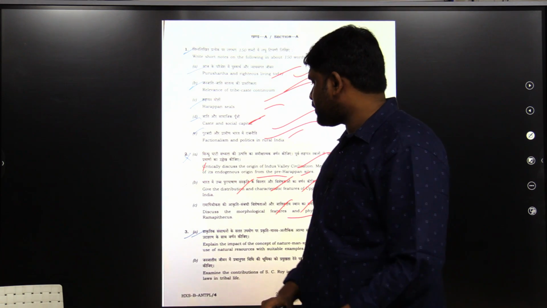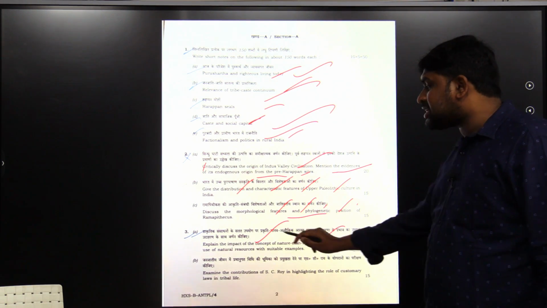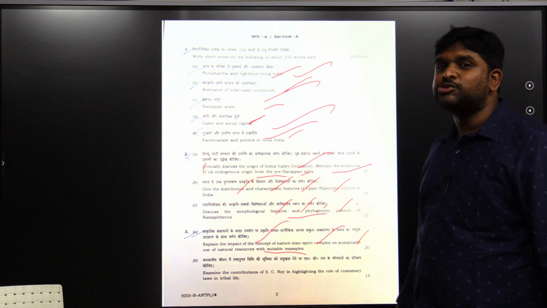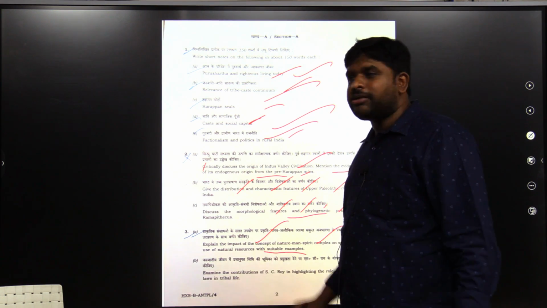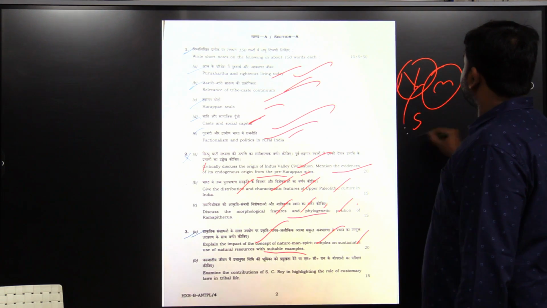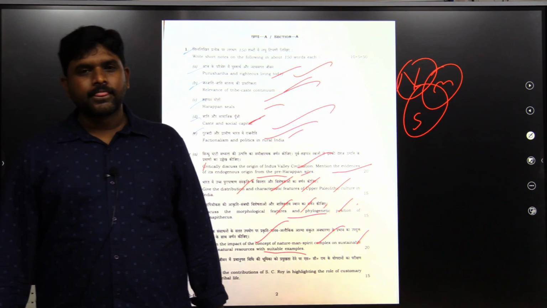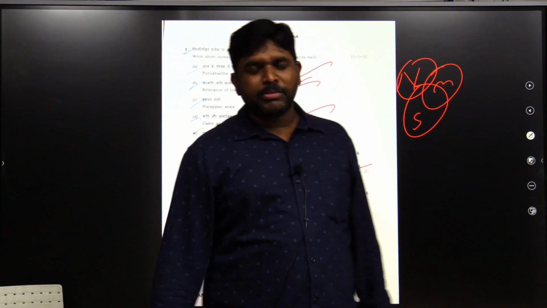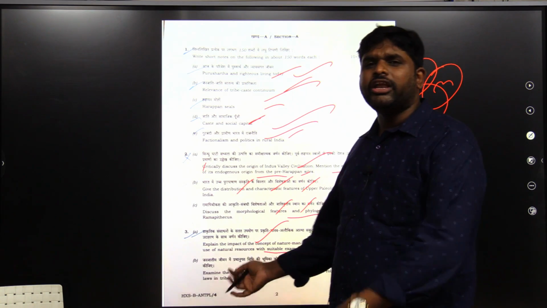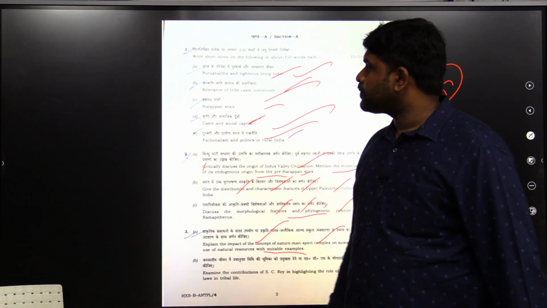Ramapithecus they asked. Explain the impact of the concept of nature-man-spirit complex on sustainable use of natural resources with suitable examples. Nature-man-spirit complex: everything you will be explaining with examples. Dongria example you will write. Malar example you will be writing.